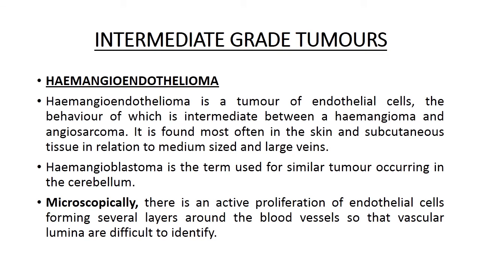Now intermediate grade tumors, an example is hemangioendothelioma. It is a tumor of endothelial cells and behavior of which is intermediate between a hemangioma and angiosarcoma. It is found most often in the skin and subcutaneous tissue in relation to medium sized and large veins. Hemangioblastoma is the term used for similar tumor occurring in cerebellum. Now microscopically, there is an active proliferation of endothelial cells forming several layers around the blood vessels so that vascular lumina are very difficult to identify.